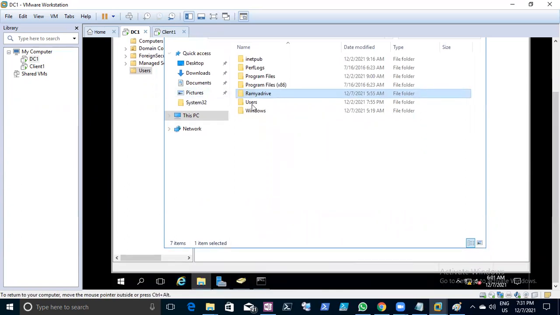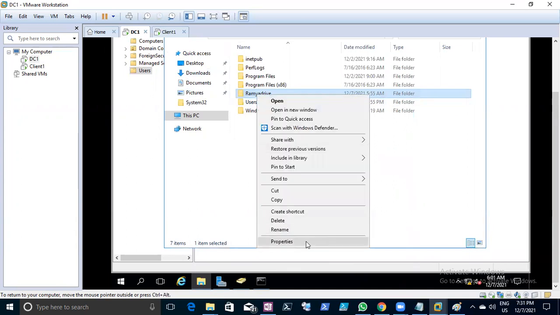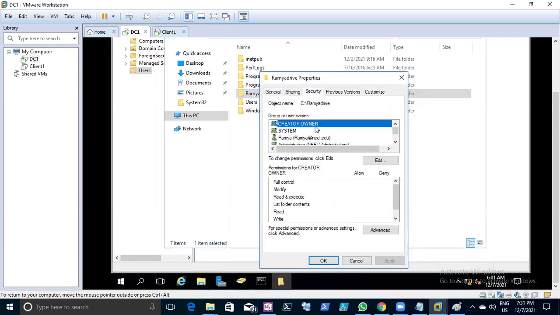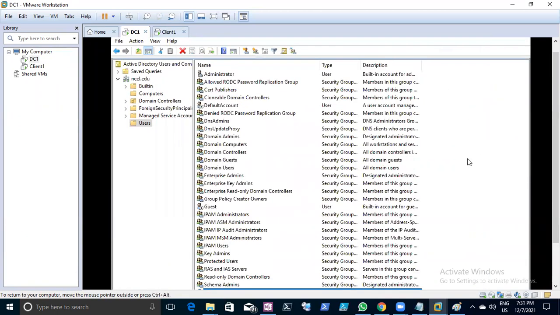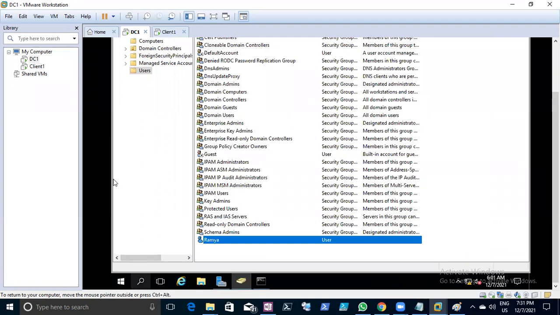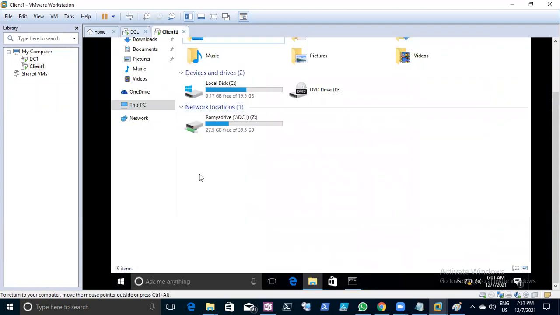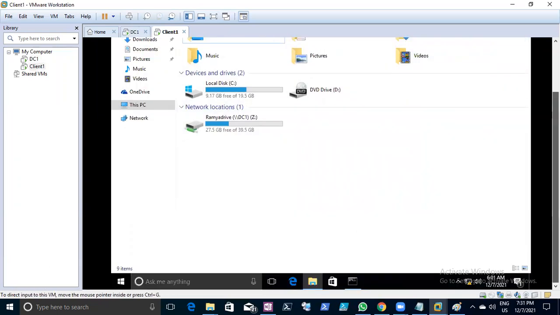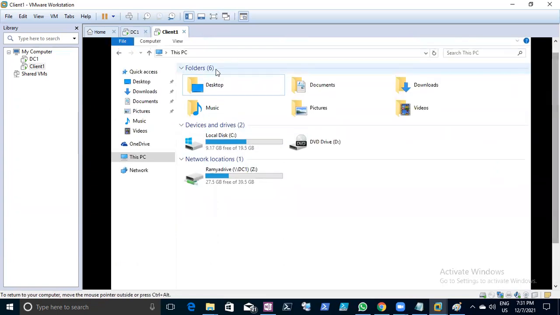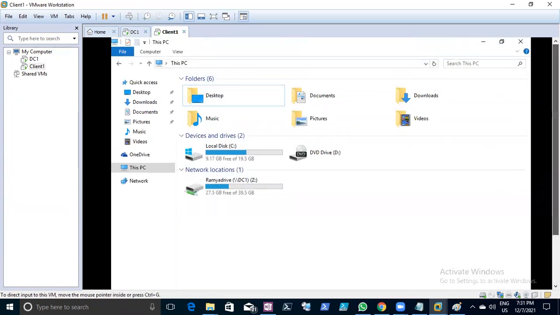If you have Active Directory access, then go to the properties, see that shared path folder, go to the security tab and check it. You can see that the username is there with full control. Every access is already there. And the issue is we need to check from the network side, not from the user side. We can map the drive by going to the computer, choosing Map Network Drive, and connecting. Correct.